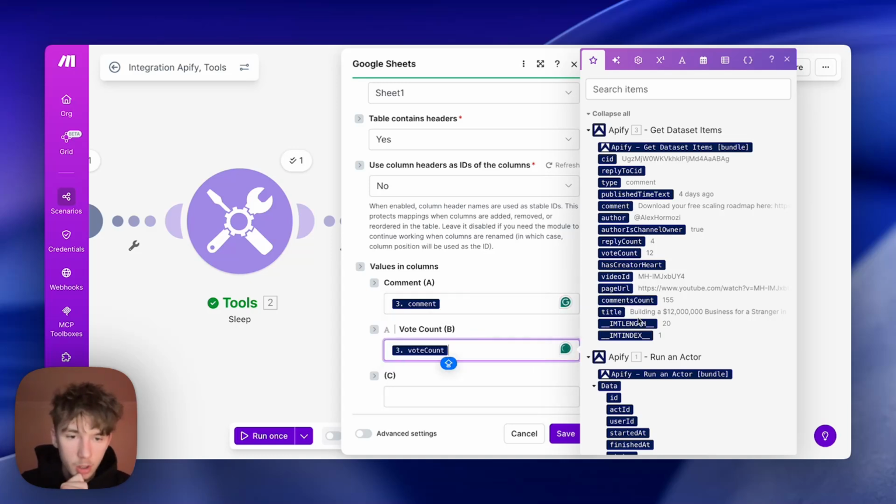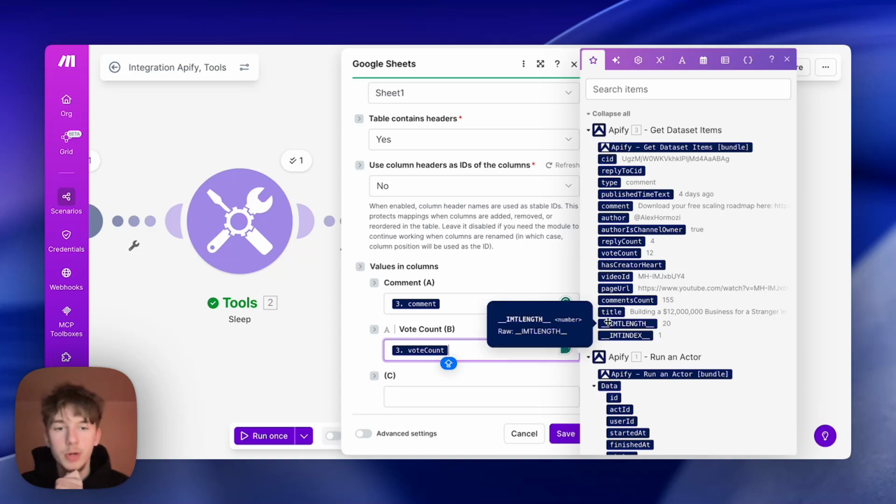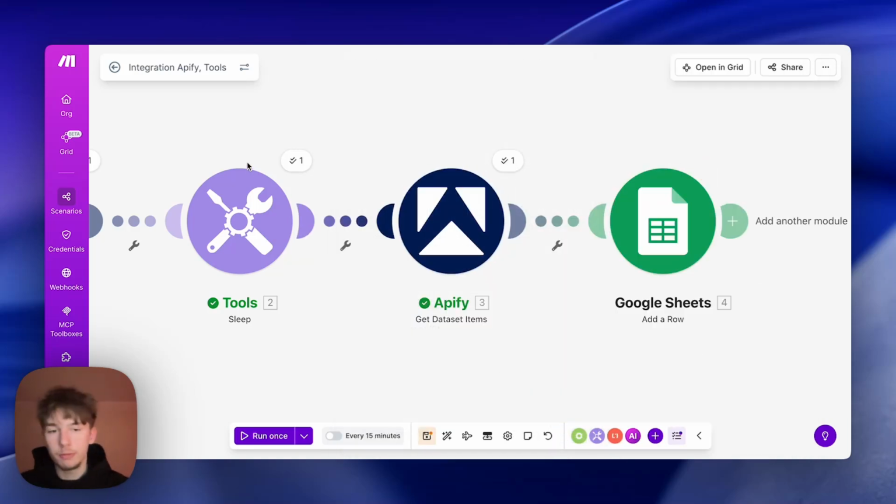You can work with comment counts, the title if you really want to add it. If you're searching for multiple videos, this might be useful. Yeah, the URL if you need it. That's pretty much all you need. Essentially, you're just scraping for the comments, so you don't really need much else. But vote count there if you really want to see the demand for it. So that's it. That's ready to go.